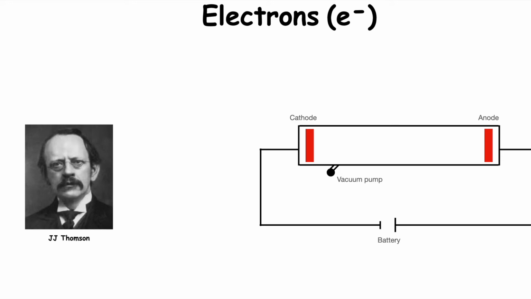When he applied voltage on the cathode plate, he saw that rays were passing through and attracted by the anode, which shows that these particles are negatively charged because they are attracted by a positively charged plate. So he named these particles electrons.